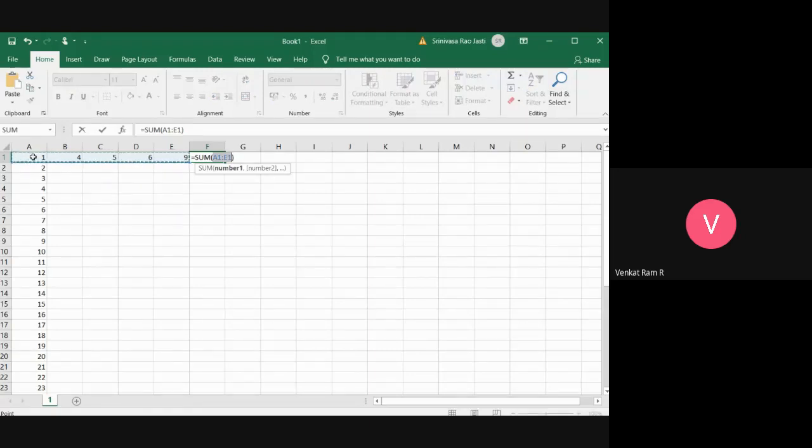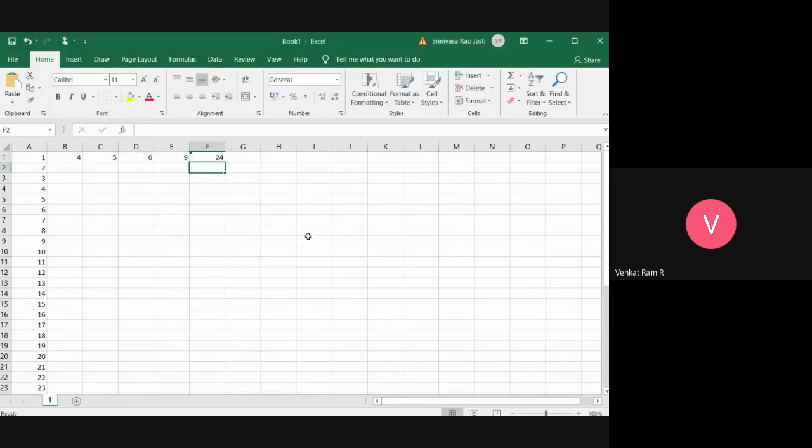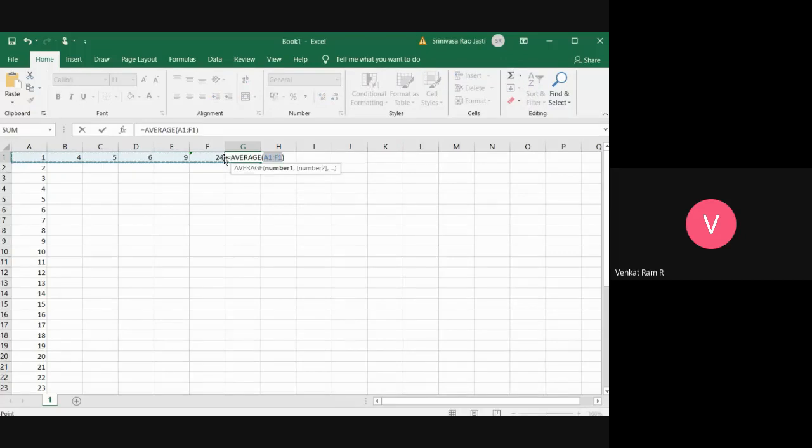If you don't want the first column, then we can edit here and keep it as B. See here, 24 is the answer. Automatically it did, and it will even calculate the average also. Average means nothing but division.